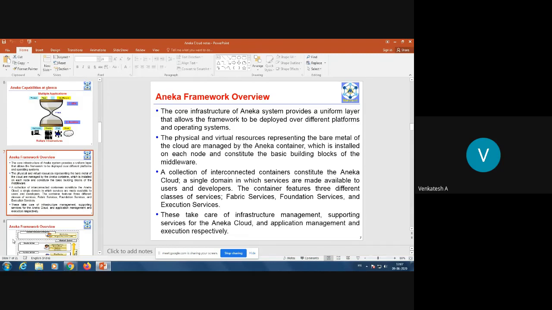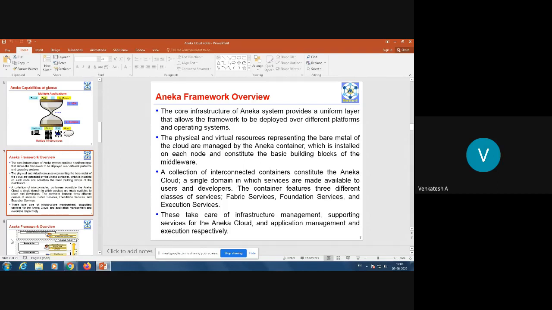The physical and virtual resources representing the bare metal of the cloud are managed by the Aneka container, which is installed on each node and constitutes the basic building block of the middleware. So we need to understand that the basic building block of the Aneka cloud is the container. The container is one area where you can host your application. Aneka containers are responsible for managing the physical and virtual resources.